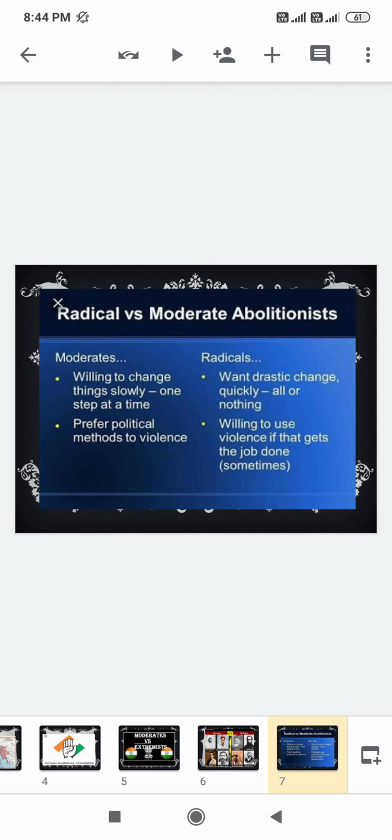Clear or not? Those are some of the differences between the moderates and the radical nationalists. So that's it for our discussion.